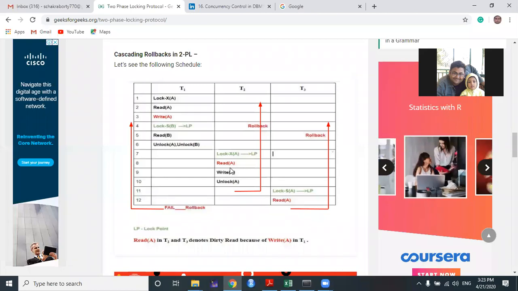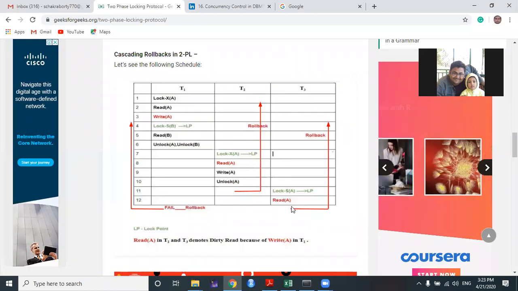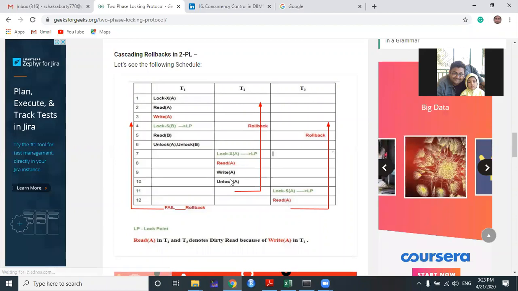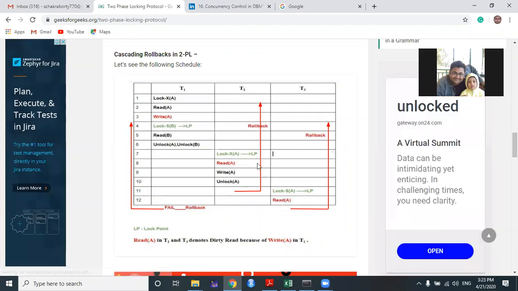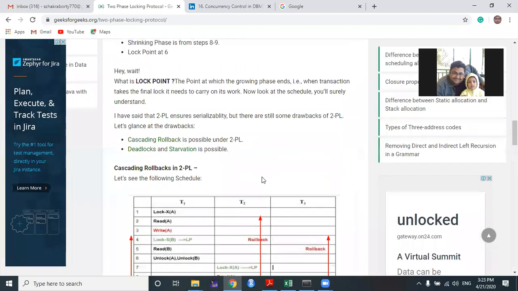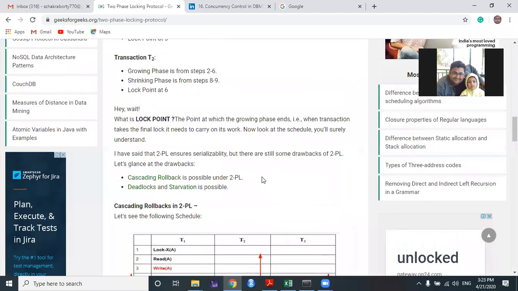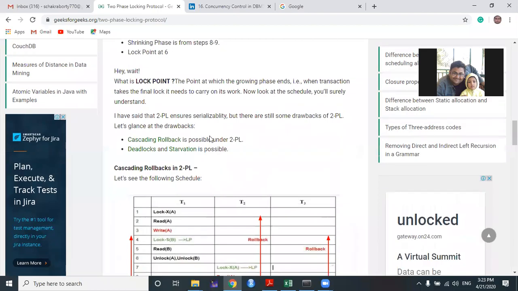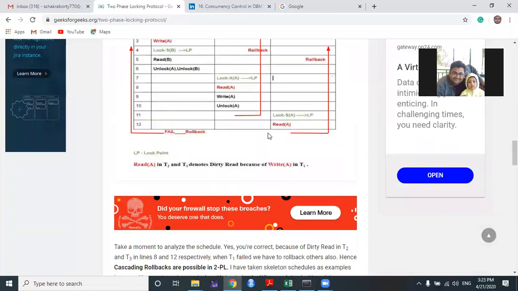T3 reads the same value A which has been written by T2. This cascading rollback is not at all acceptable in any ideal transaction, but in two-phase locking protocol it is possible. So these are the two drawbacks of two-phase locking protocol.